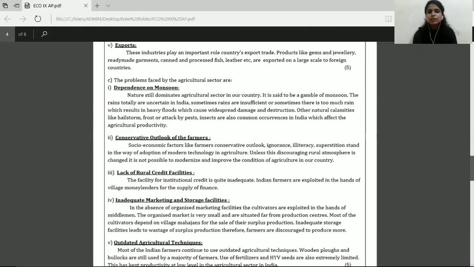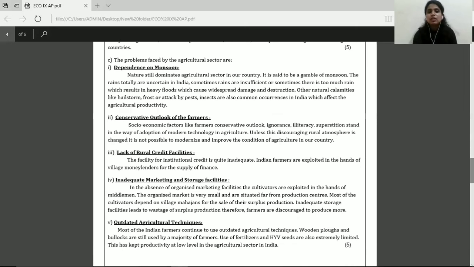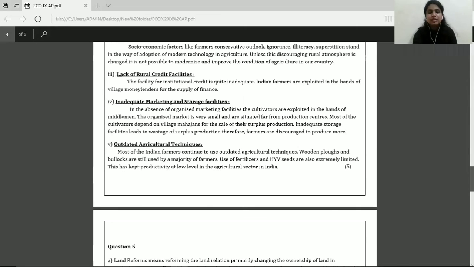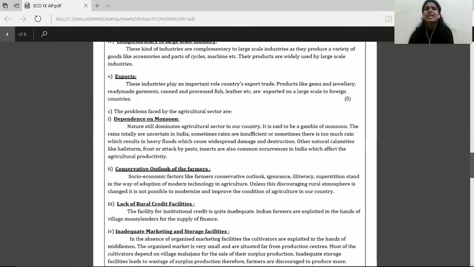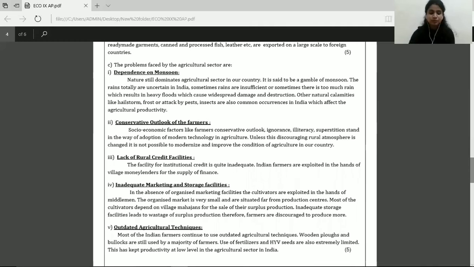Moving on to the next answer, that is 4b. The problems. What are the problems faced by the agricultural sector? Now students, when you again start writing this answer, remember that you have to write the statement first. The problems faced by agricultural sector are, and then write the 5 problems faced by the agricultural sector.